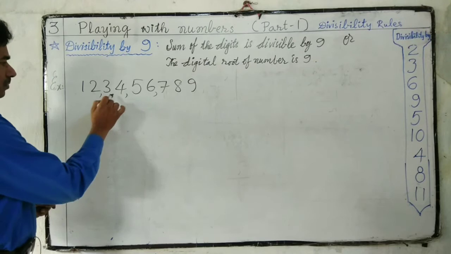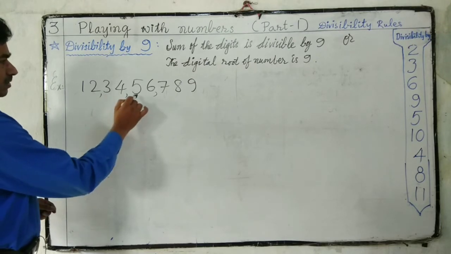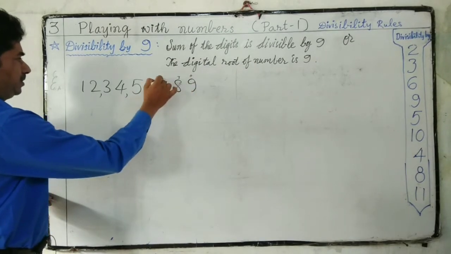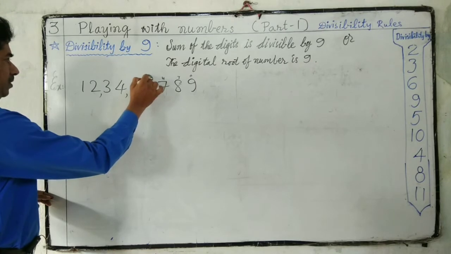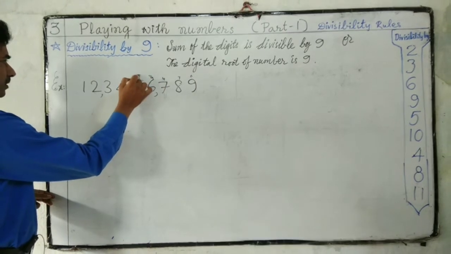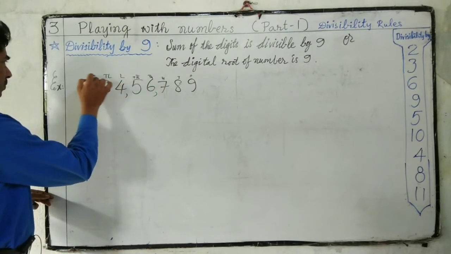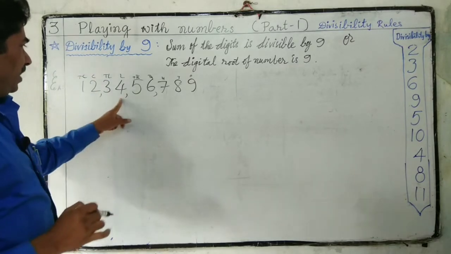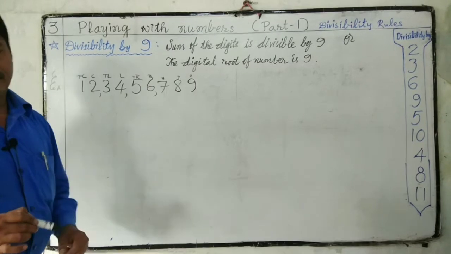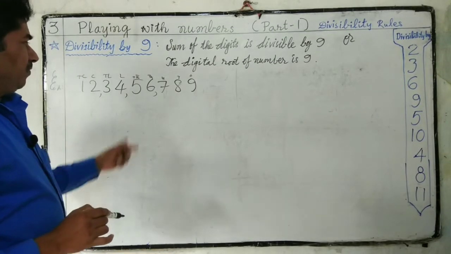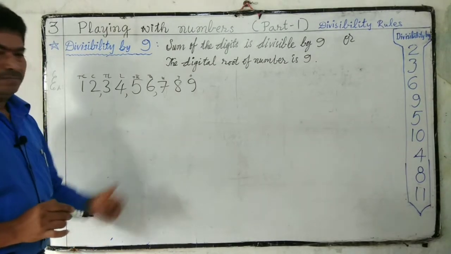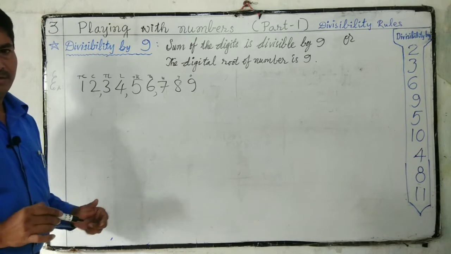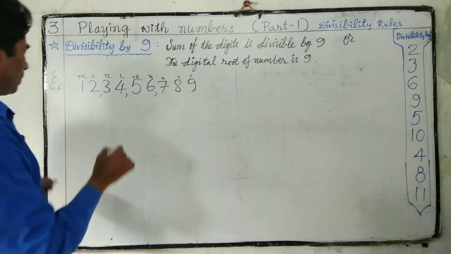Ones, tens, hundreds, thousands, 10,000s, lakhs, 10 lakhs, crores, 10 crores. So 12 crores, 34 lakhs, 56,789. We can test whether this number is divisible or not.